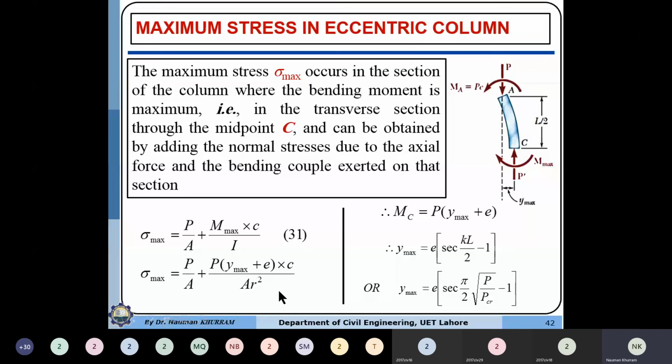It means that if two loads are acting simultaneously, for example one is 10 kilonewton and one is 20 kilonewton, and 10 kilonewton load acting separately causes a stress of 10 megapascal, and 20 kilonewton acting separately causes a stress of 40 megapascal.